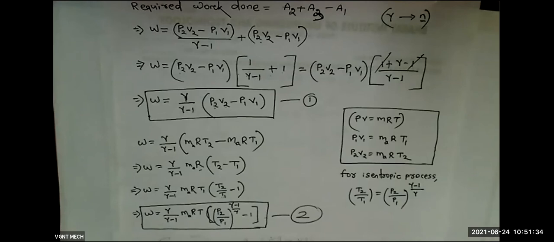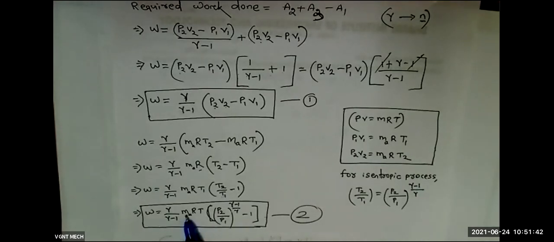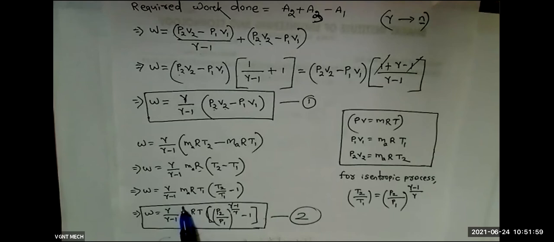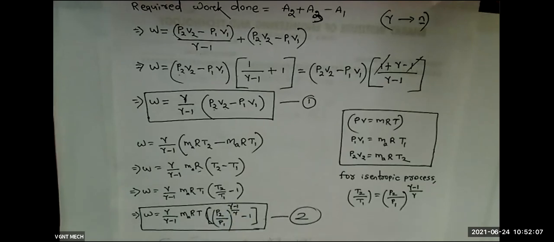That depends upon the question. In the next class, we are going to solve some questions related to this. In the question paper, sometimes they will give the mass as 1 kg, 2 kg, 4 kg, 5 kg. If the mass value is mentioned, we have to put it here. If it is not given, then by default we take it as 1. If mass is 1, then this is the formula, and the M value will not be there: gamma by gamma minus 1 R into T, P2 by P1 whole to the power gamma minus 1 by gamma, minus 1. Okay, that is enough for today's class.